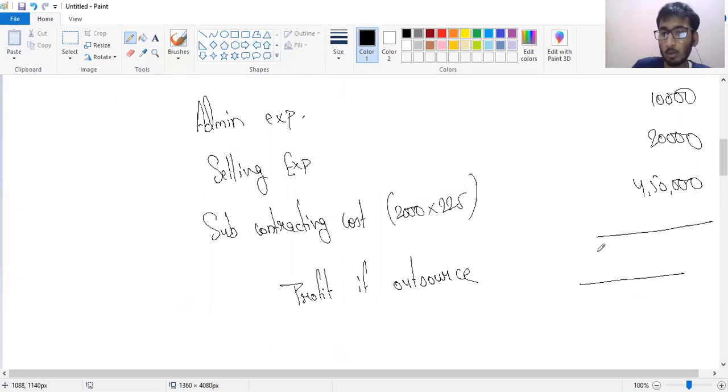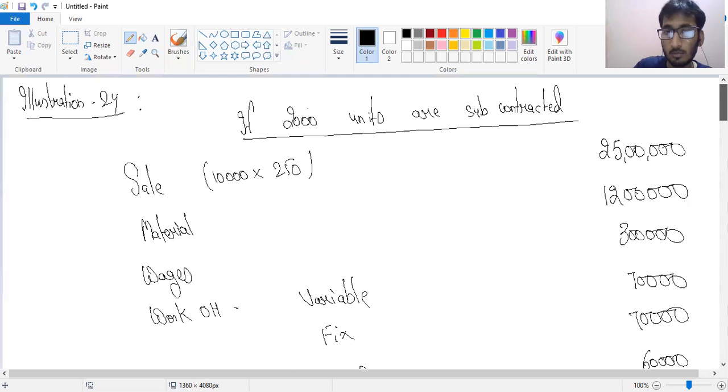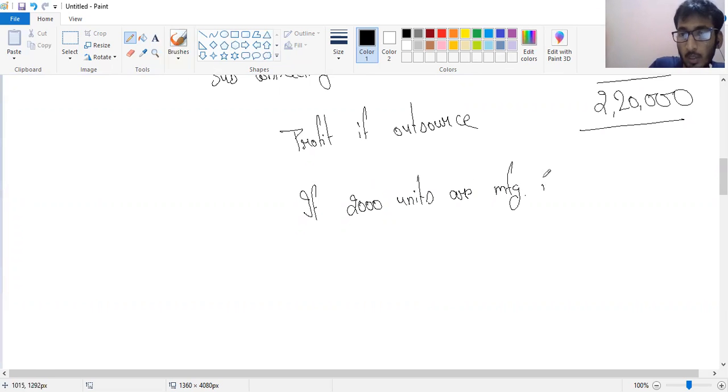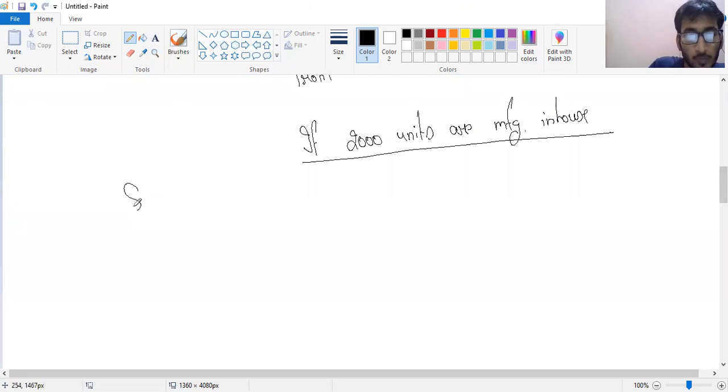It would be 2,20,000. So basically, if I outsource, my total profit would be 2,20,000. Now come to the second option. If 2,000 units are manufactured in-house, the sale would still be 25 lakh.